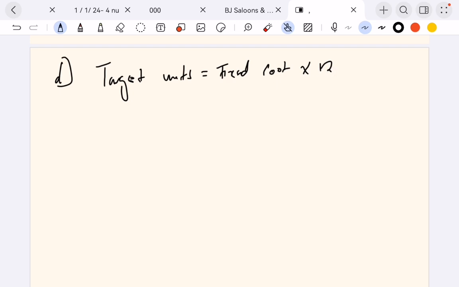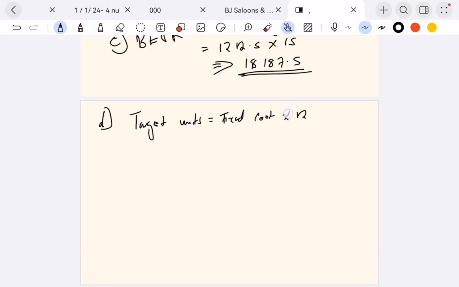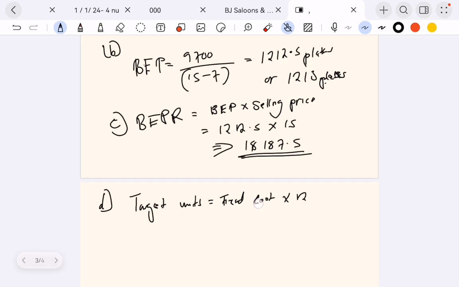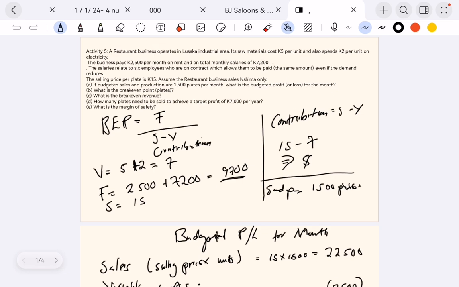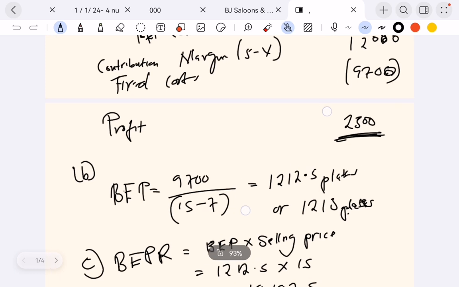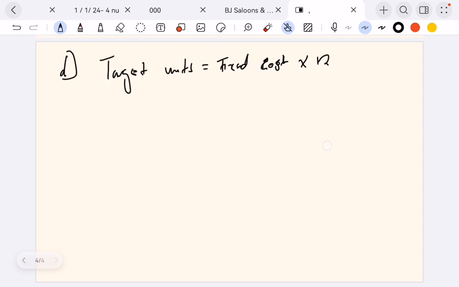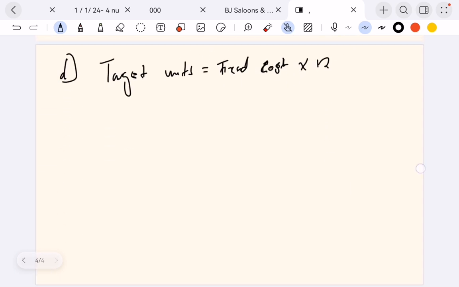Why are we doing 12 months? Because it has said per year. This one here says how many plates need to be sold to achieve the target profit per year. So times 12, because remember the fixed cost that we're given is per month, right? Then minus target profit over contribution margin, which is selling price minus variable cost.